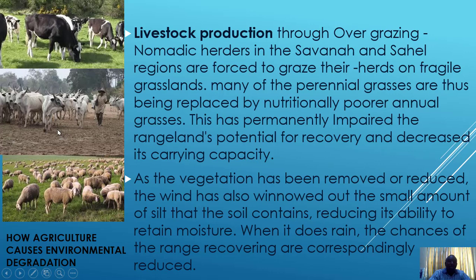fragmented or ground, becoming silt, which makes it prone to erosion. So when these lands are overgrazed, it becomes difficult for the land to recover its potential to support grasses and other vegetation. As the vegetation is removed or reduced, the wind also winnows out the small amount of seed that remains in the soil, reducing the ability of the soil to retain moisture, so that when rain falls, it washes off the soil, because the soil has become silt-like powder, and it is not able to absorb water.